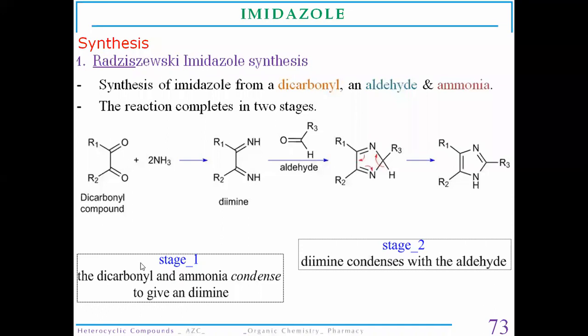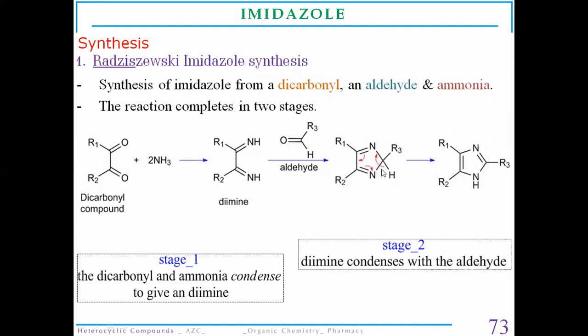It consists of a condensation reaction between this dicarbonyl compound and ammonia. This is step number 1 of the synthesis of imidazole, the condensation of the dicarbonyl compound with ammonia, which gives the diimine derivative. And this diimine later, in step number 2, again condenses with an aldehyde molecule.